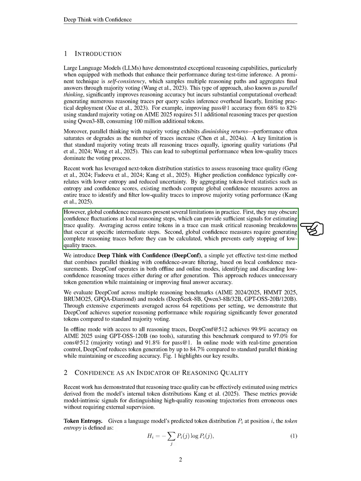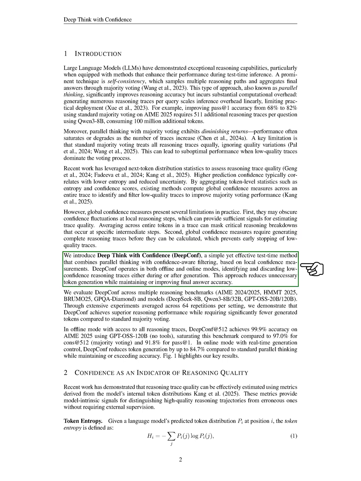However, we also identify limitations with global confidence measures. They can hide fluctuations in confidence at specific reasoning steps, which are crucial for assessing trace quality. Additionally, these measures require complete reasoning traces to be generated before they can be calculated, which prevents us from stopping low-quality traces early. To address these issues, we introduce Deep Think with Confidence, DeepConf, a straightforward yet effective method that combines parallel thinking with confidence-aware filtering based on local confidence measurements.